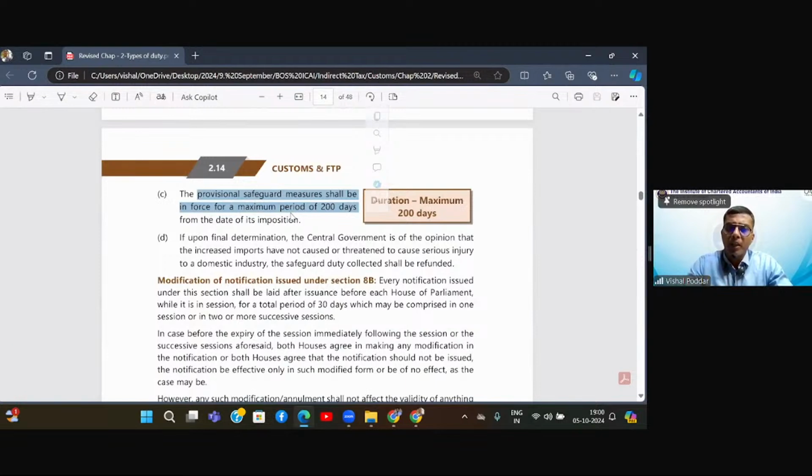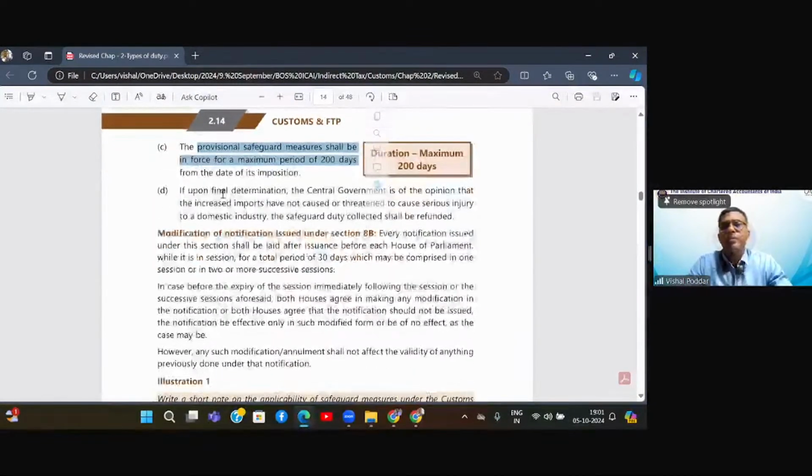So it is a temporarily imposed duty, and it will be in force for 200 days. In these 200 days, the government has to complete their inquiry and assessment. If after assessment they find that this duty is actually required, then the duty you have levied stands. And if they feel this duty is not required, then whatever duty has been collected by them will be refunded.